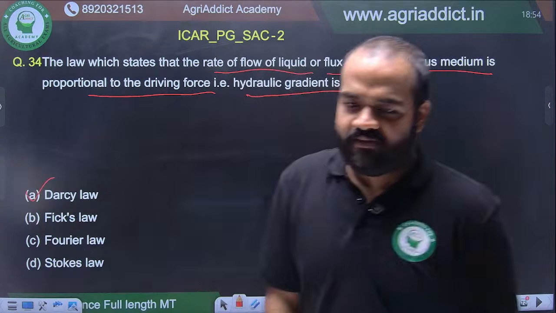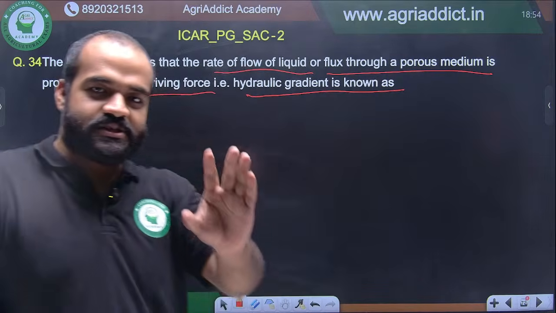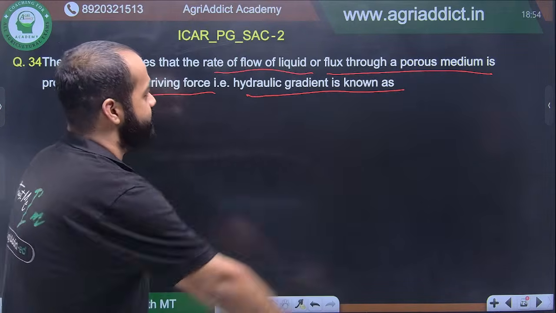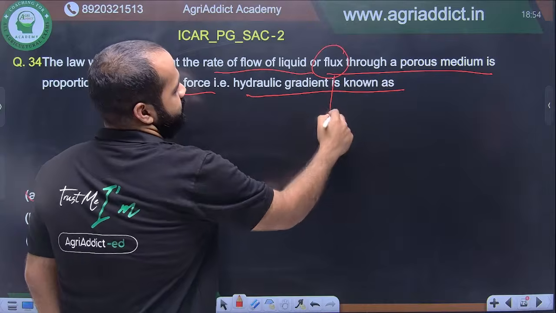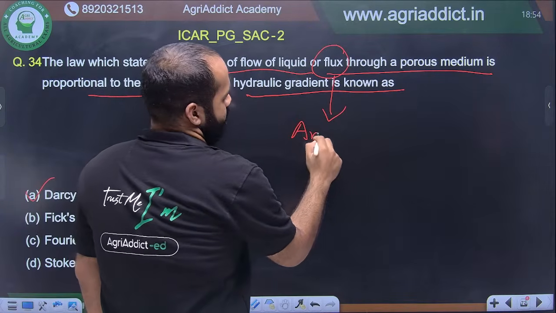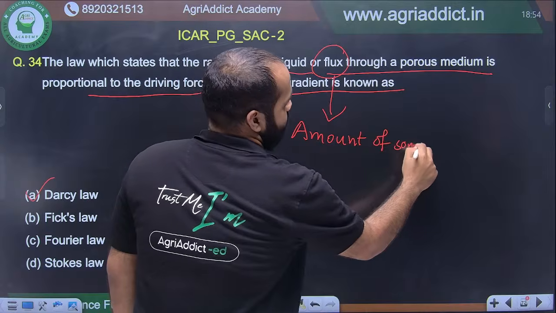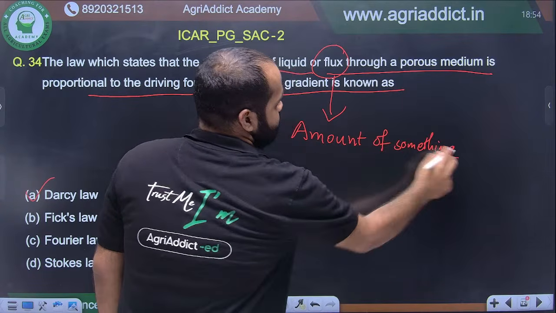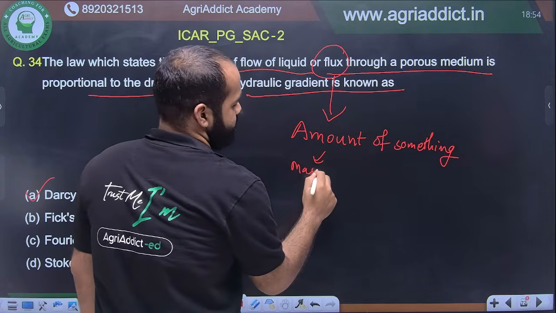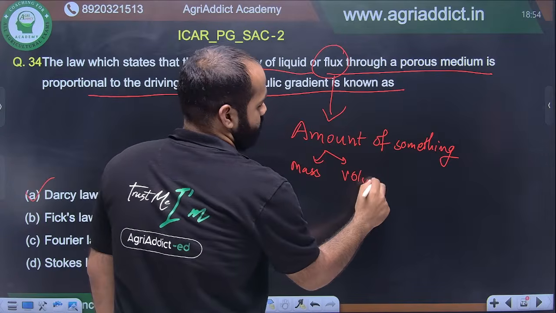Here I will take some of your time just to make it clear. The term flux means amount of something. I wrote amount deliberately because it can be mass, it can be volume, it can be anything.